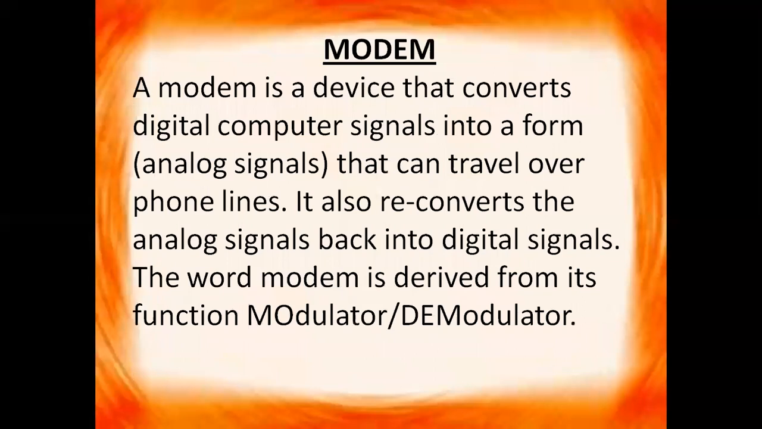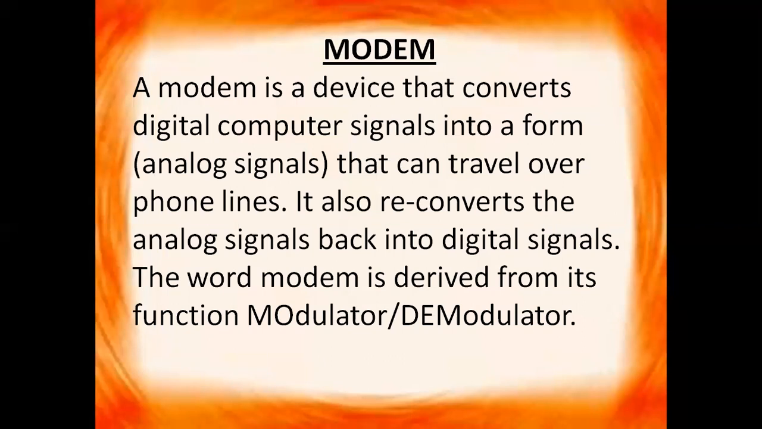Next, the term is modem. Now, what is modem? A modem is a device that converts digital computer signal into analog signals that can travel over phone lines. It also reconverts the analog signals back into digital signals. The word modem is derived from its function, modulator and demodulator. So when you have a wired internet connection, then you need a device that is called a modem, which is connected to your system, right?